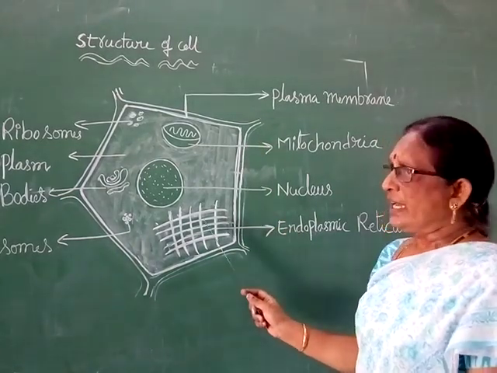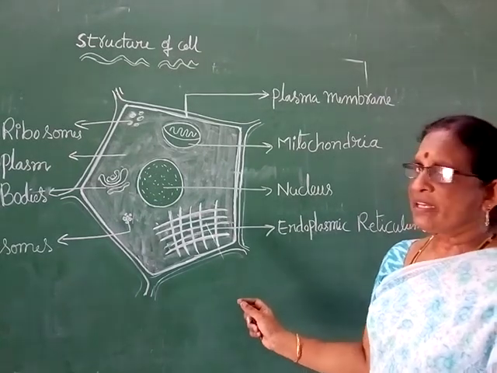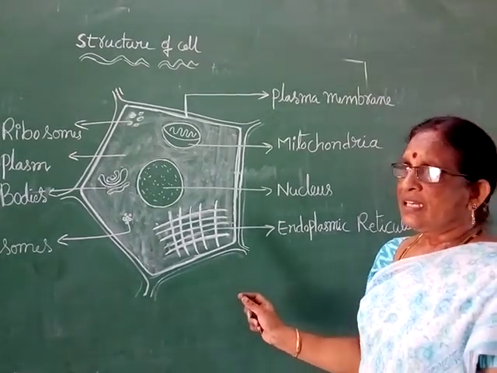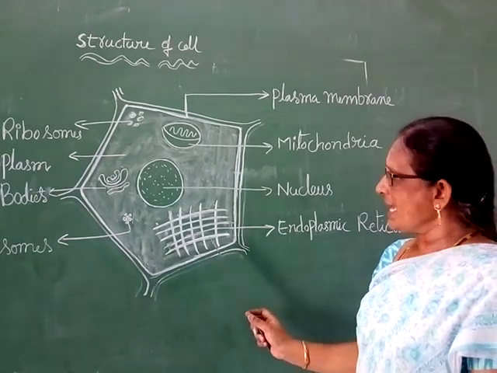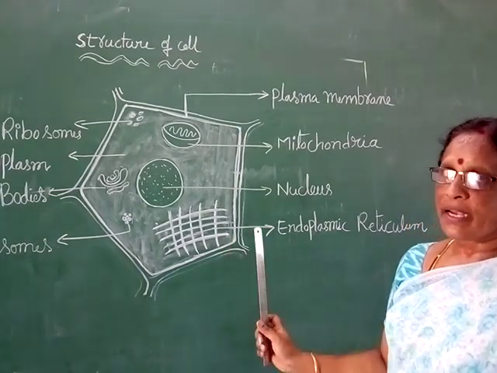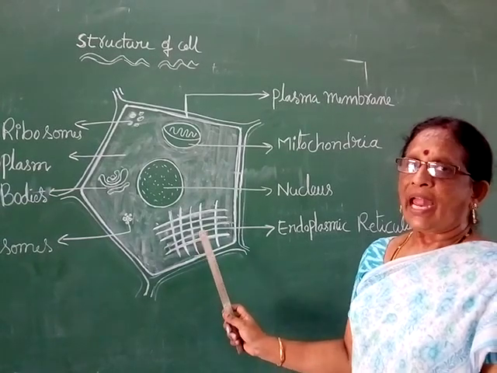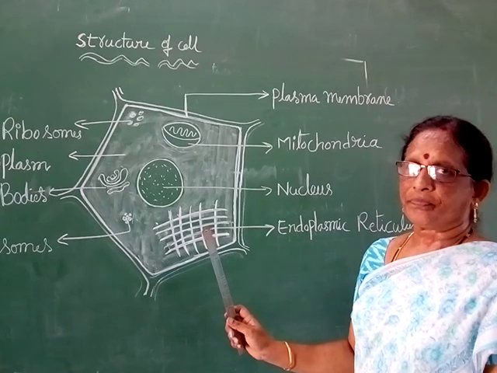Next one, ER, endoplasmic reticulum. Endoplasmic reticulum is also present in the cytoplasm. It is a net-like structure. There are two types of endoplasmic reticulum: rough endoplasmic reticulum and smooth endoplasmic reticulum.